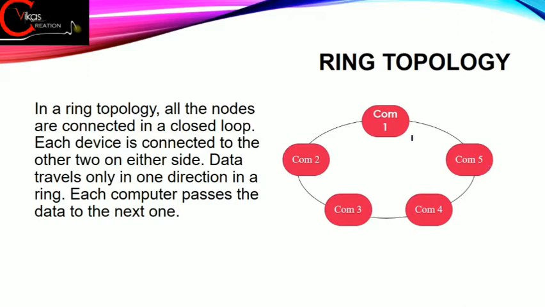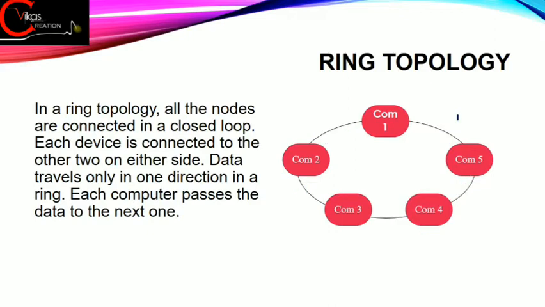We can see that computer number 1 is connected to computer number 2 and computer number 5. Similarly, computer number 2 is connected to computer number 1 and computer number 3. Computer number 3 is connected to computer number 2 and computer number 4, and computer number 4 is connected to computer number 3 and computer number 5. This 5 is connected to 4 and 1. It means every computer is connected to the next computer.